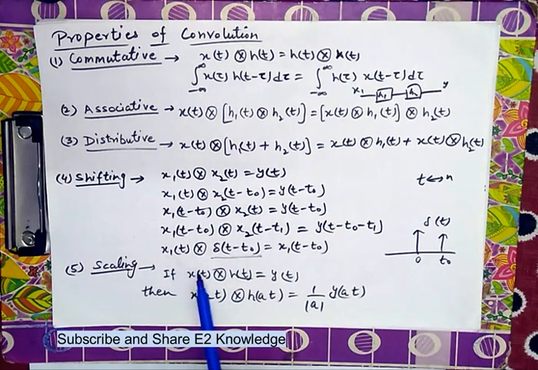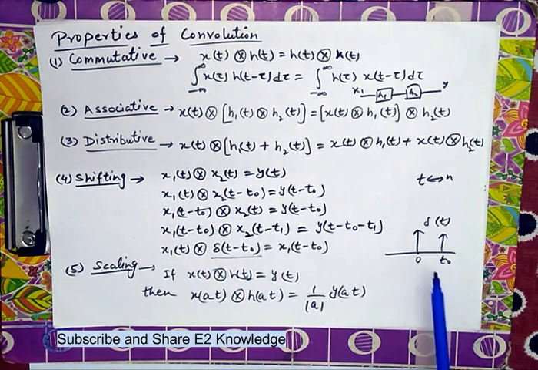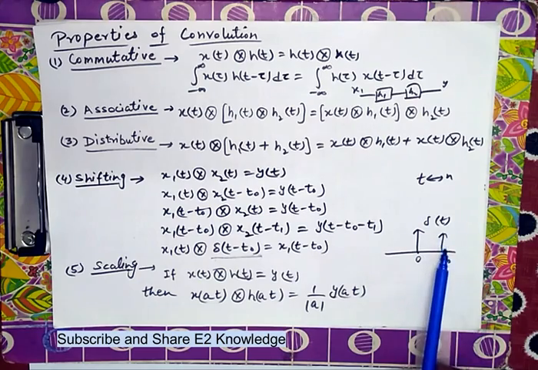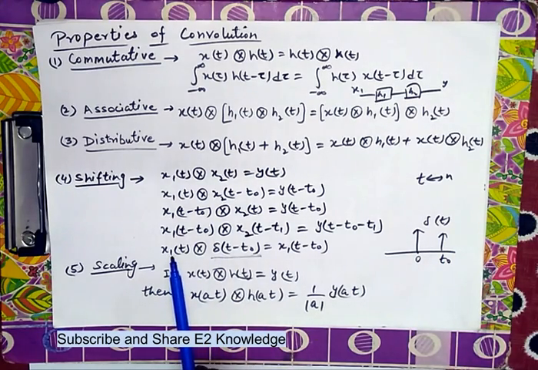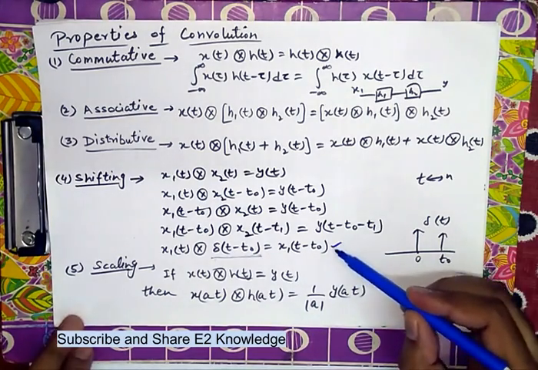If any signal is convoluted with a shifted impulse, then its result will be, because the impulse function has a unity value at t naught, a unity value, that is one. So if this shifted impulse function is convoluted with x1(t), say, then the result will be directly the shifted value of that x1. This is basically an important property.